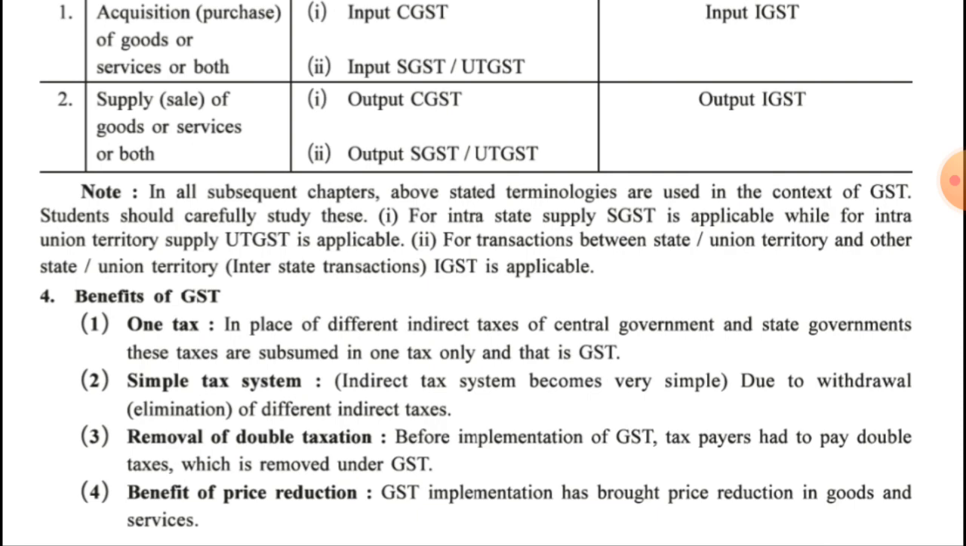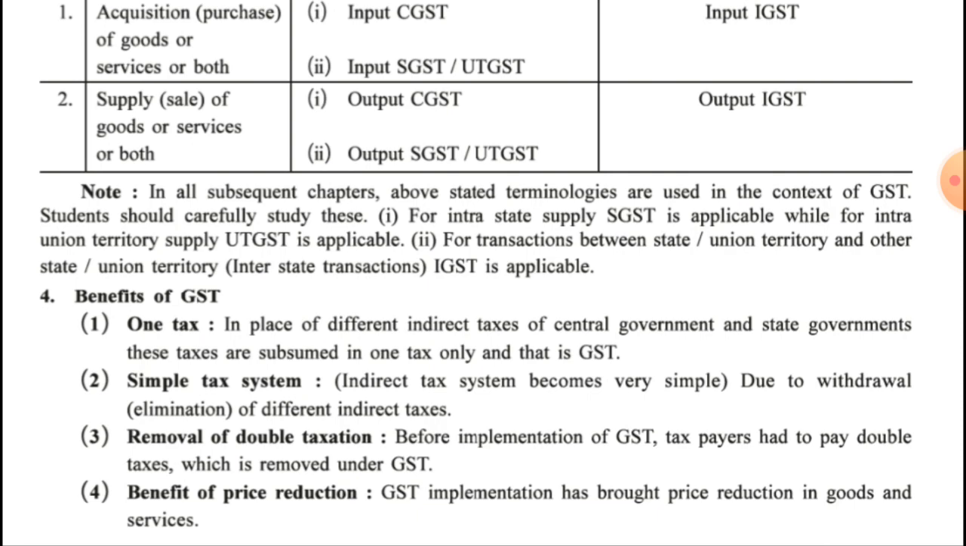Next one, that is simple tax system. The indirect tax system becomes very simple due to the elimination of different indirect taxes. This tax structure is quite simple compared to the different indirect tax system that was quite complicated for the government and even for the taxpayers. So it is a comparatively easy and simple way of understanding the concept of GST.